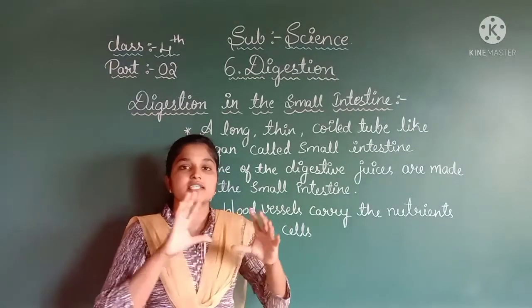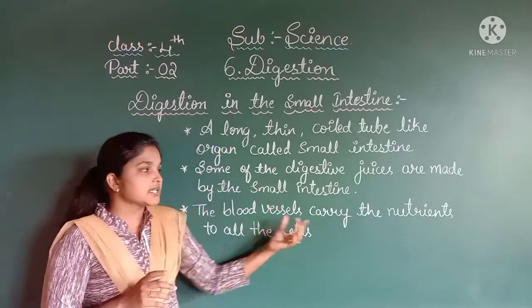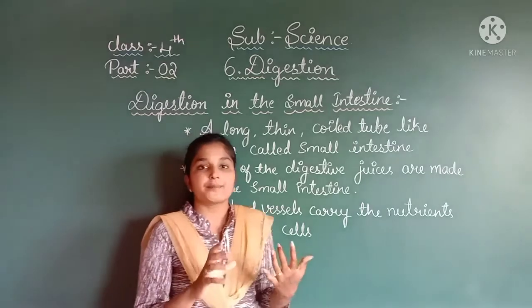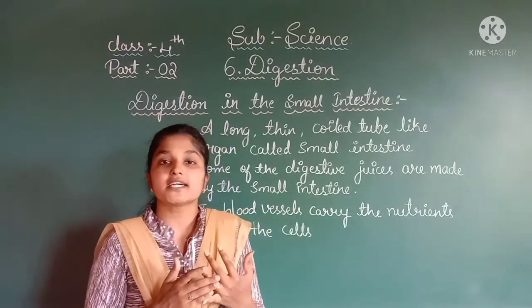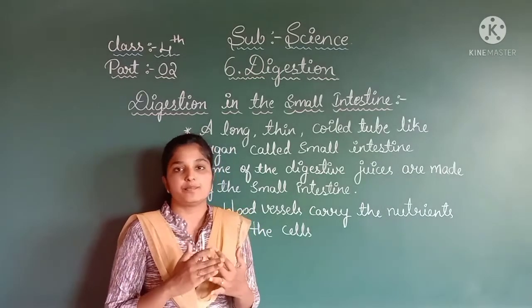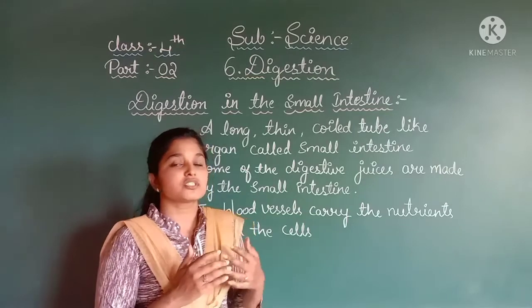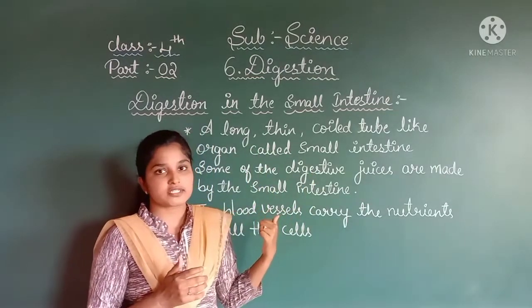After the blood vessels carry these nutrients to all the cells, what happens? This digested food helps our body to get energy and perform various activities. So this is the digestion that takes place in the small intestine.